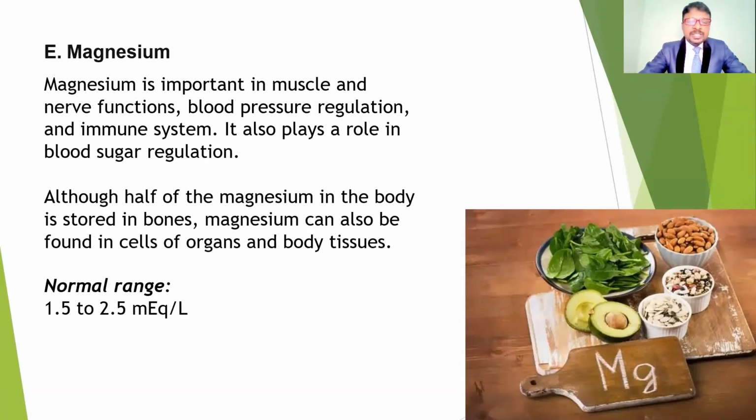Although half of the magnesium in the body is stored in the bones, magnesium can also be found in the cells of the organs and body tissues. It is normally stored in the bones, but if you have a deficiency, there is a chance of affecting muscle and nerve functions. The normal levels are 1.5 to 2.5 milliequivalents per liter. So this is the normal range.